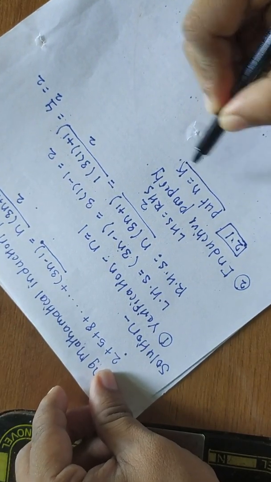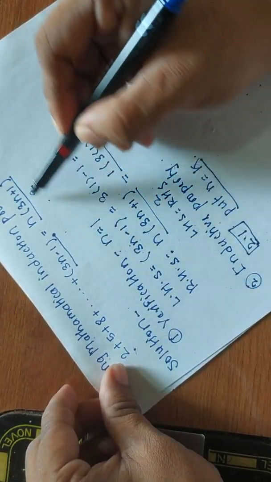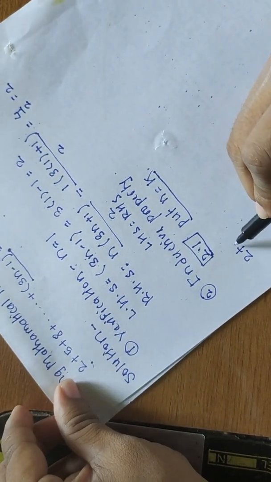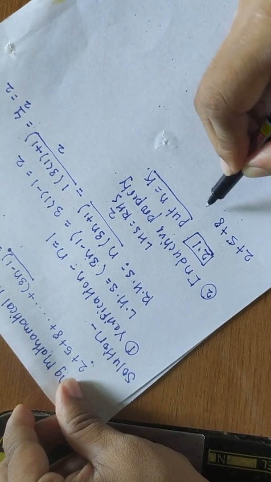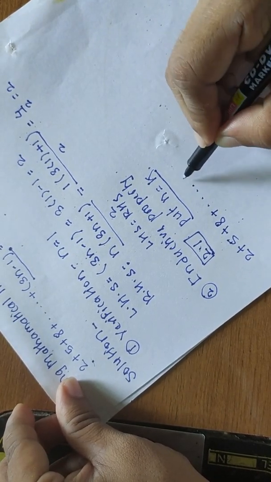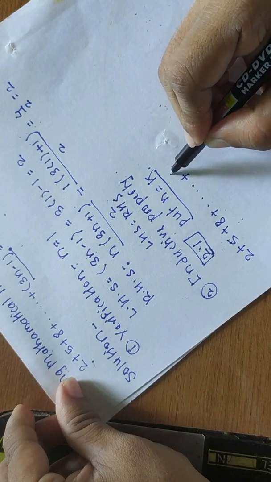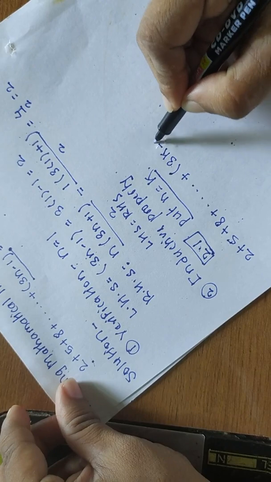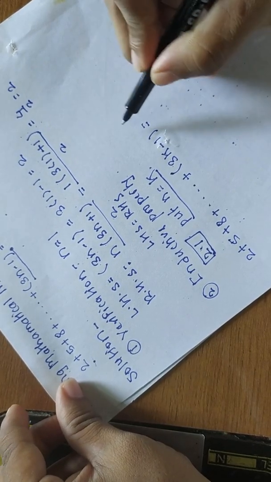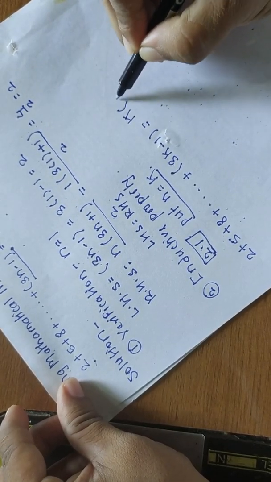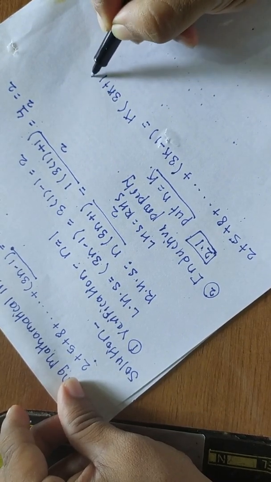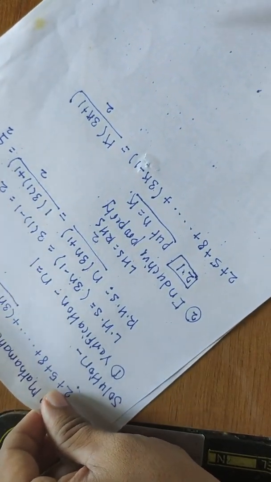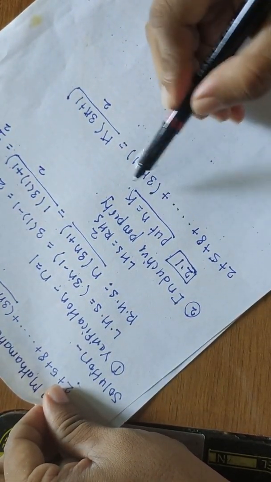So after putting n is equal to k, your original expression will become like what? 2 plus 5 plus 8 plus, here in bracket n will get replaced by k, 3k minus 1 is equal to, here k in bracket 3k plus 1 by 2. Now this is done, we have done with 2.1.